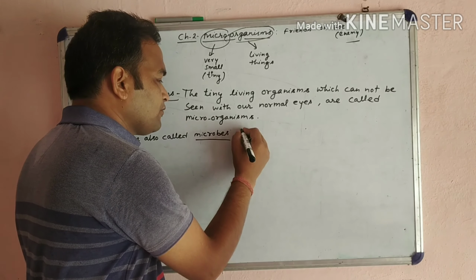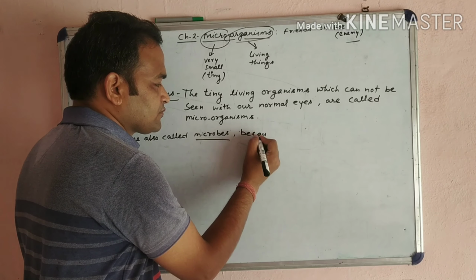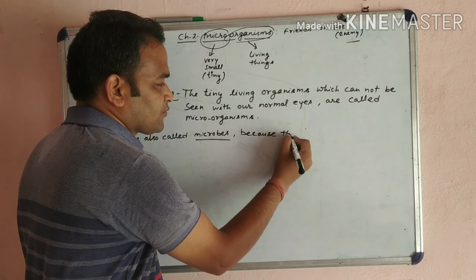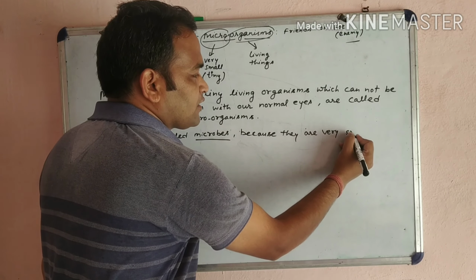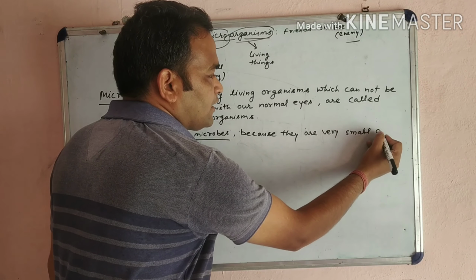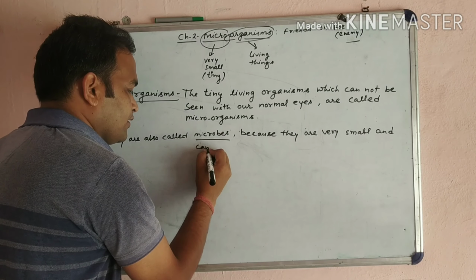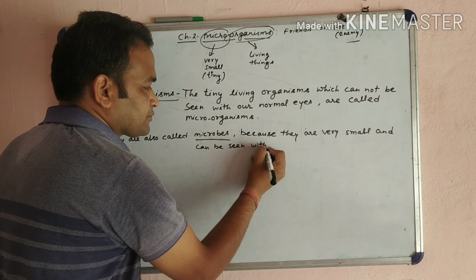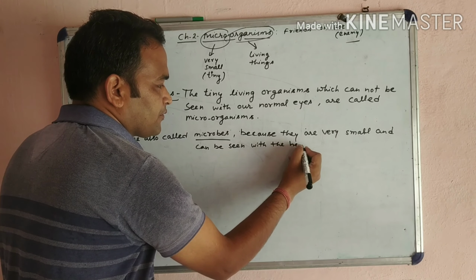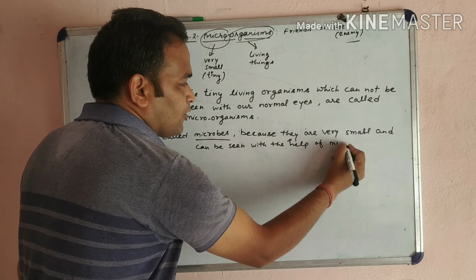Because they are very small and can be seen with the help of a microscope.